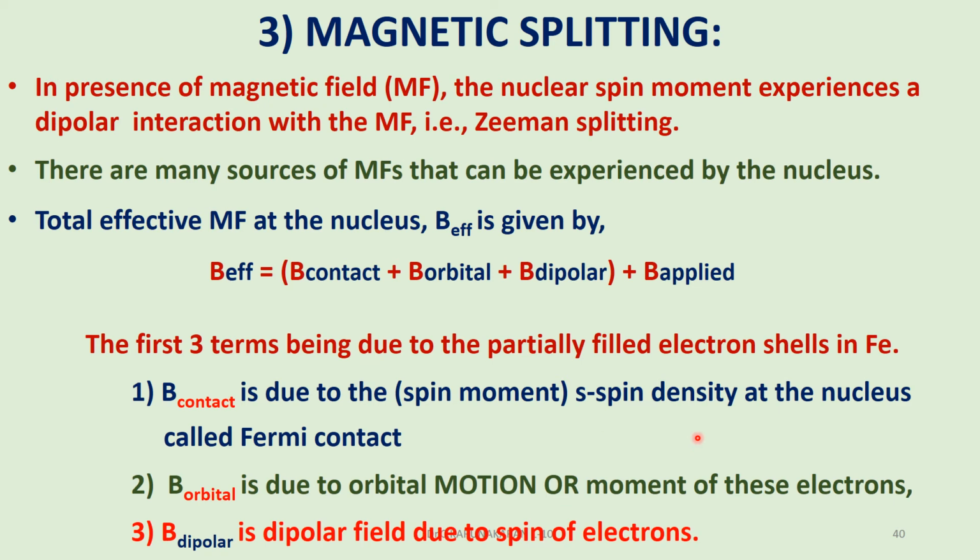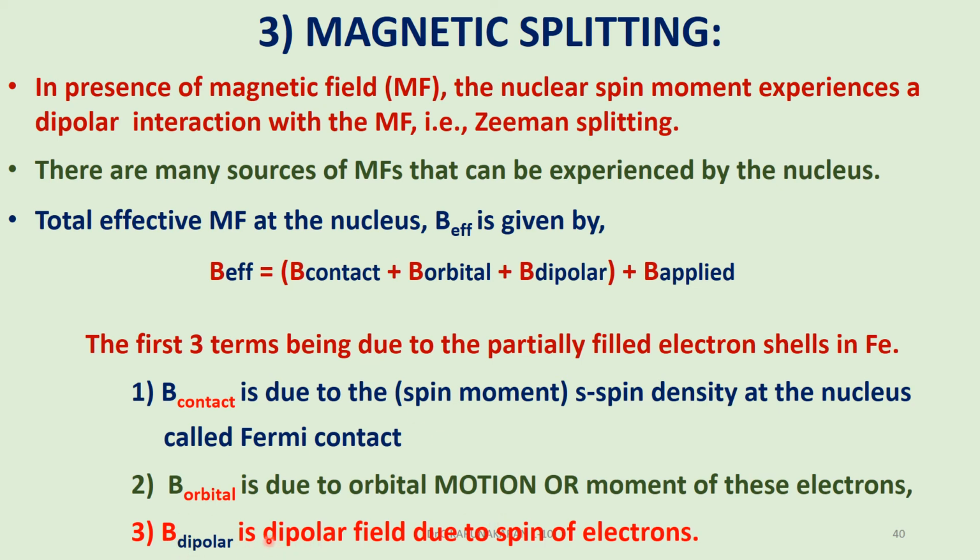S electron spin density, which has a magnetic moment, interacts with the nuclear spin moment. Then the orbital motion of electrons: there are several electrons in the iron atom. Due to the orbital moment of the electrons, the magnetic field B orbital is generated at the nucleus due to the orbital motion of the electrons, such as the 3D electrons.